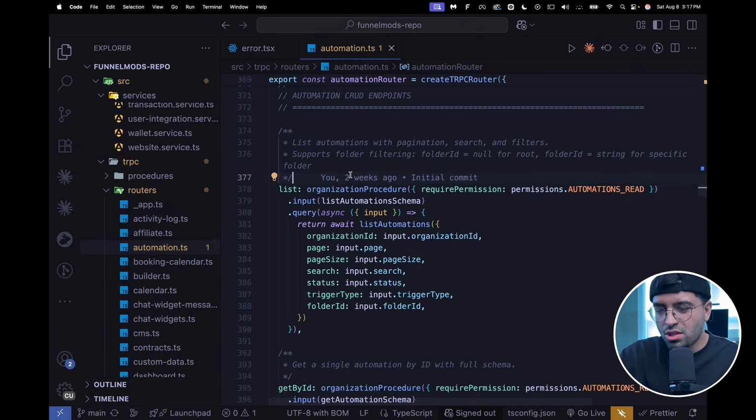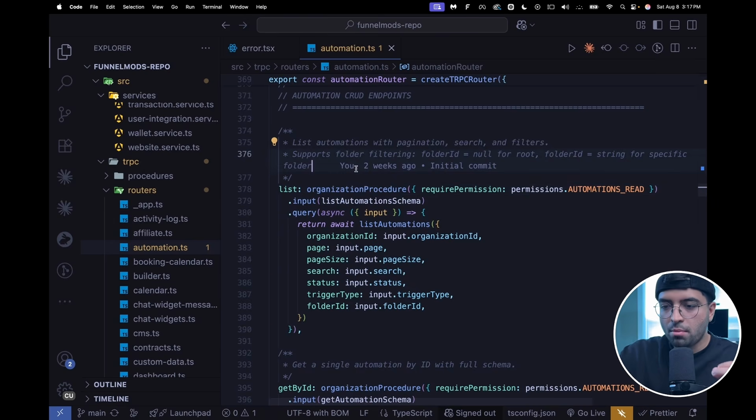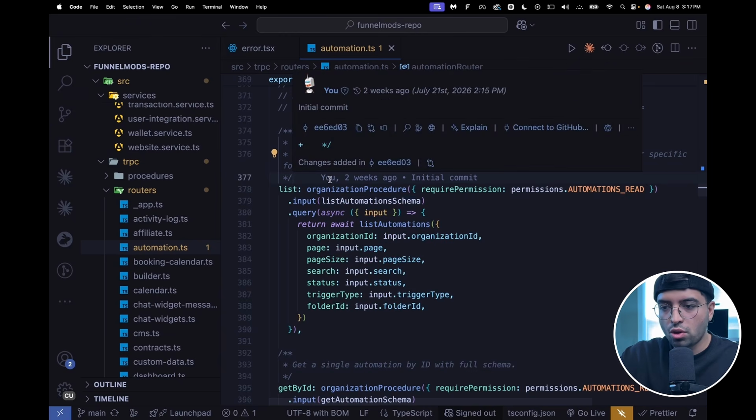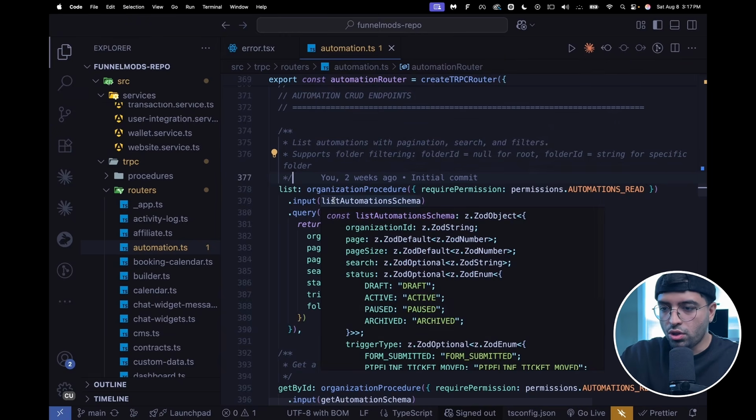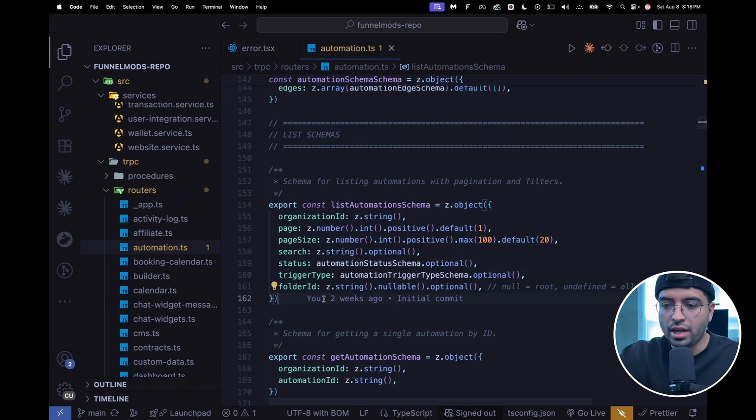Okay. And you see, this uses a different naming convention. I've used organization procedure in here because there's some other protected stuff that does not need the organization ID to be plugged in by default. So here I'm using a different naming convention. It doesn't matter. It's still exactly the same as a protected procedure. But take a look at this. I have the input here set to a schema. And so what data needs to be passed in here goes through a Zod schema. And so at all times, this will be accurate, even if AI is using this on a different page and trying to consume this resource, it's going to be the exact same thing.